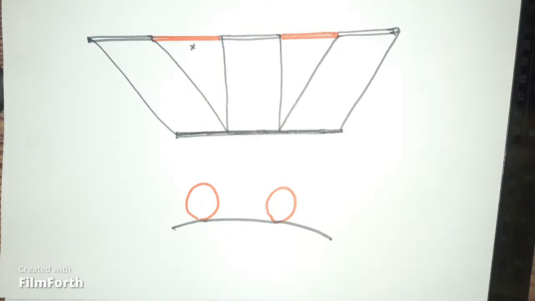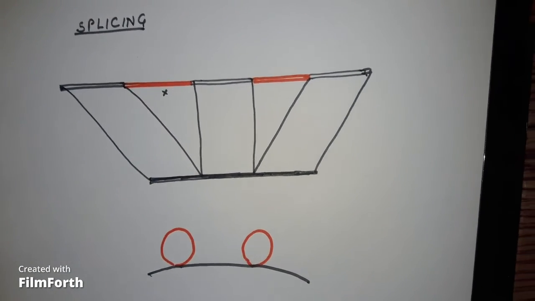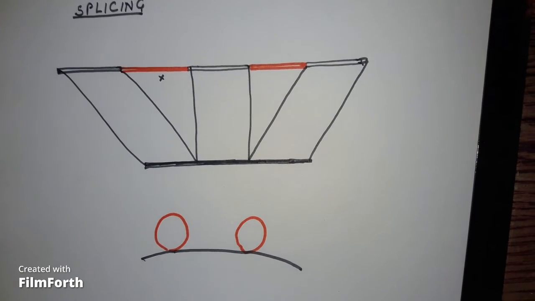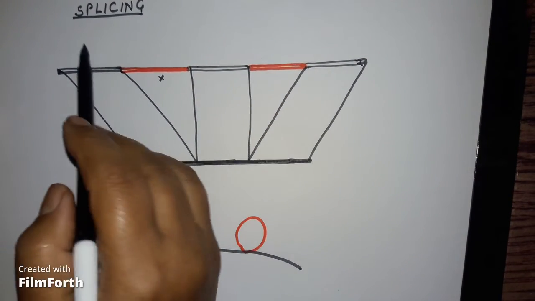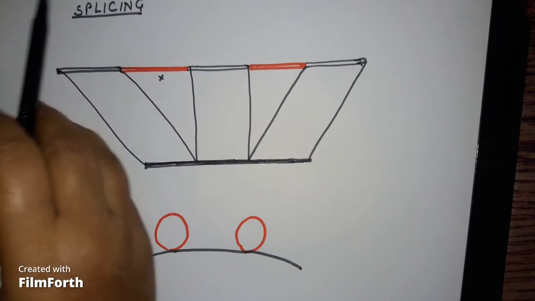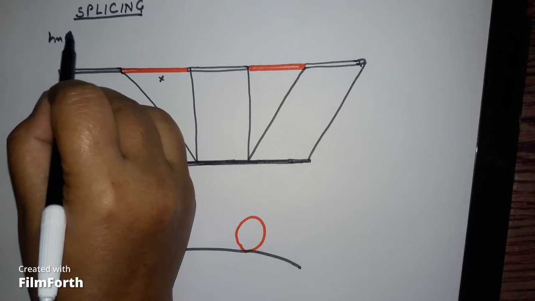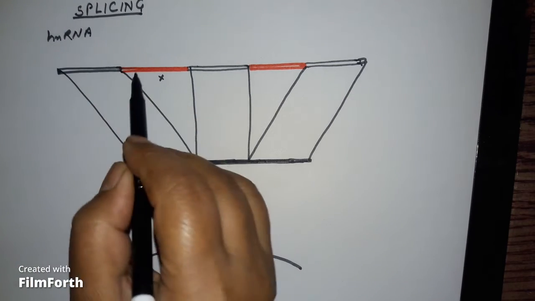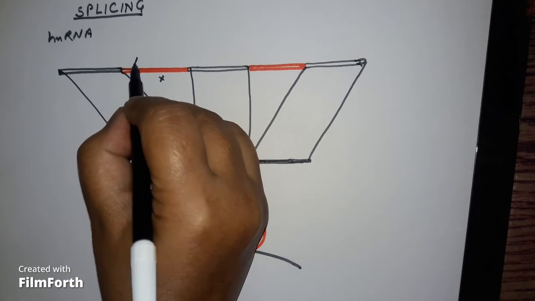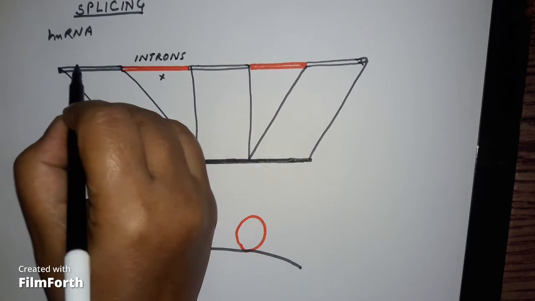Transcription, the process is a little complicated, and this RNA needs to be processed. The process starts with splicing, and then there will be capping and tailing. Let's start. You know, the RNA produced in eukaryotes is called heteronuclear RNA because it has many sequences which are called introns. They will not be useful.